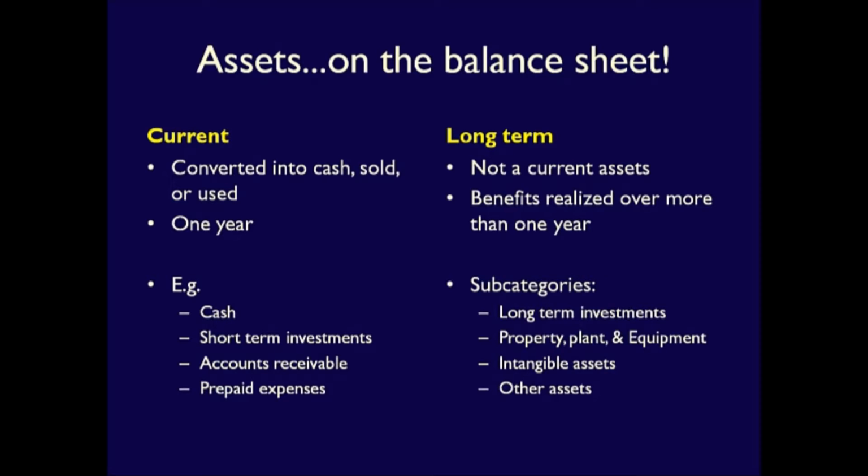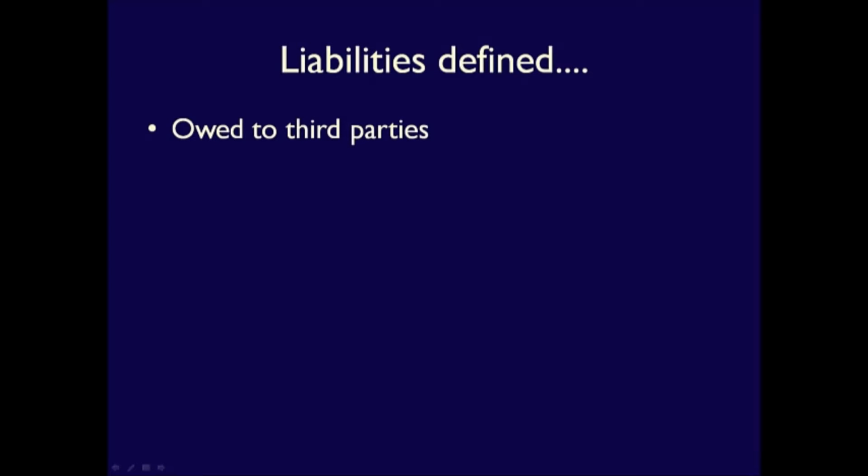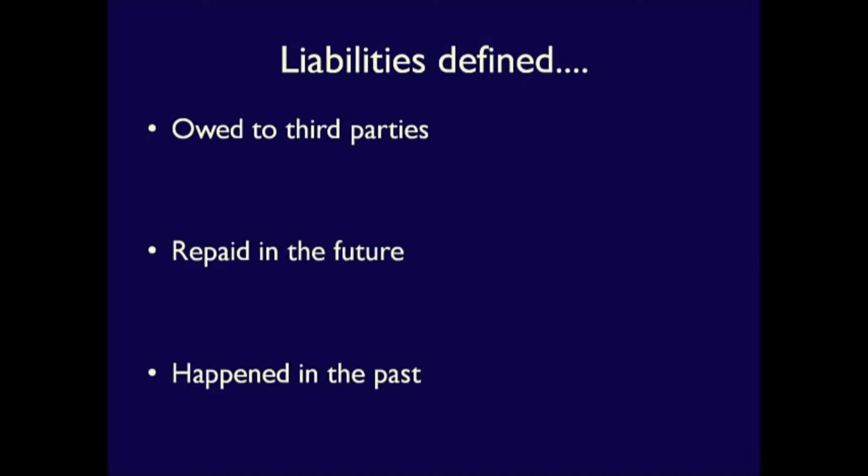How do companies get their assets? They often use liabilities, the next element of financial reporting. They take on debt in order to increase their assets. Liabilities also have 3 characteristics that define them. Liabilities are owed. They will be settled in the future. And finally, liabilities are due to past events.